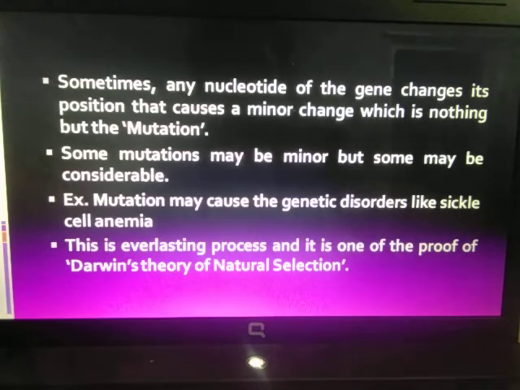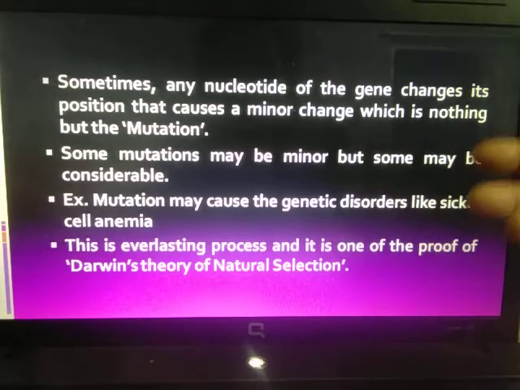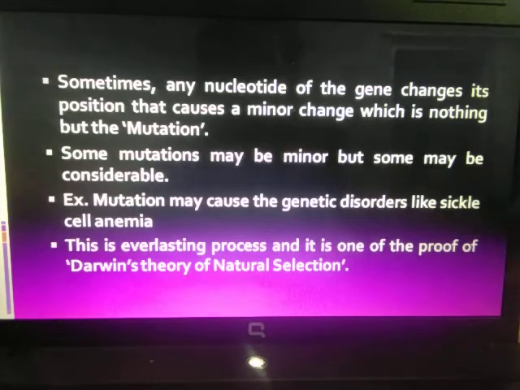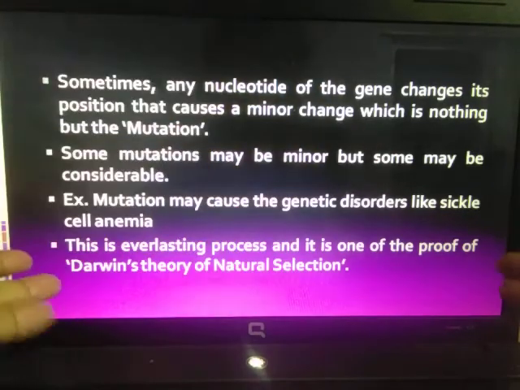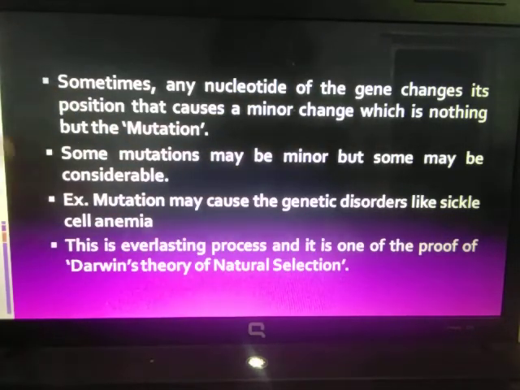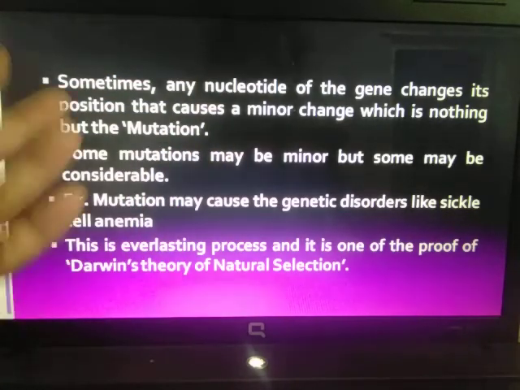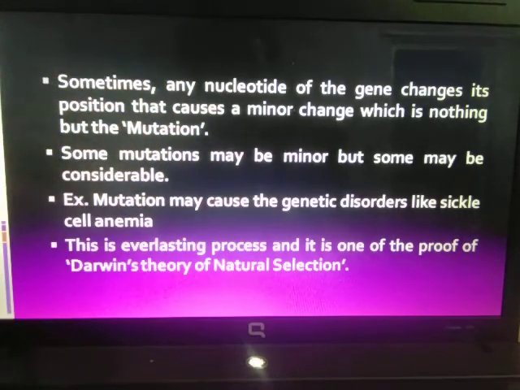This is an everlasting process which keeps on changing the organism, maybe due to mutations and so on. Since this process goes on continuing, there will always be evolution. This was the basis of the proof of Darwin's theory of natural selection. In the next video, you are going to learn about evolution, how evolution is created due to heredity, and how new organisms are formed, maybe due to changes in the genetic makeup.